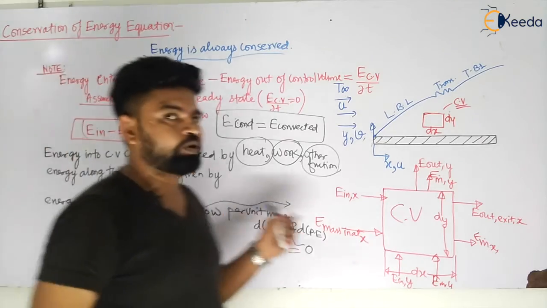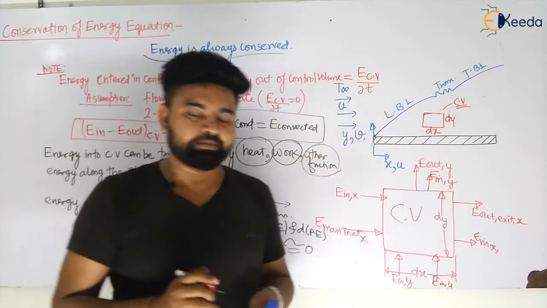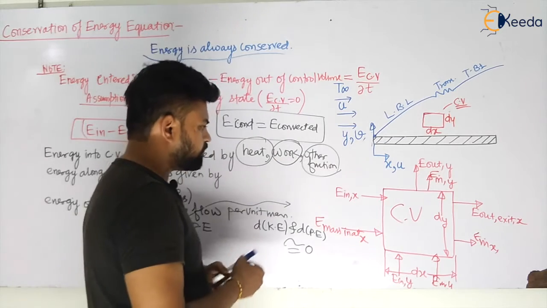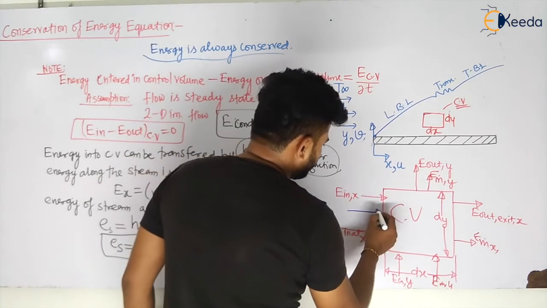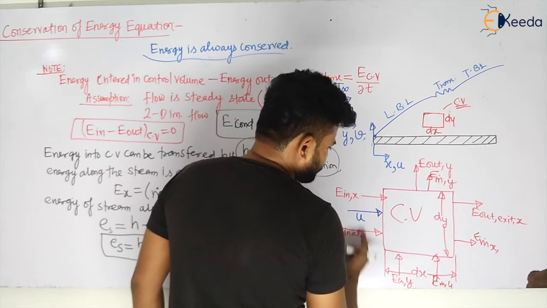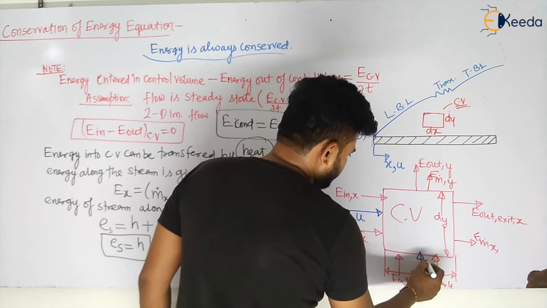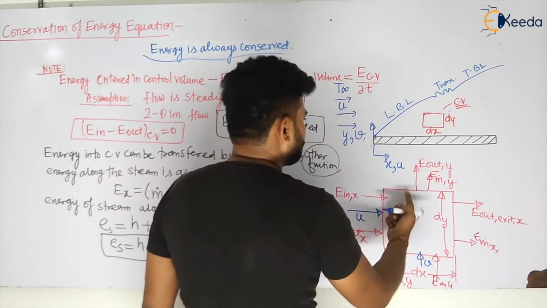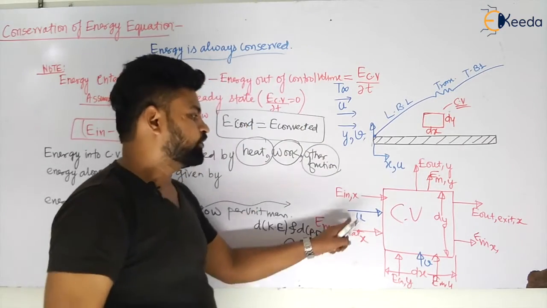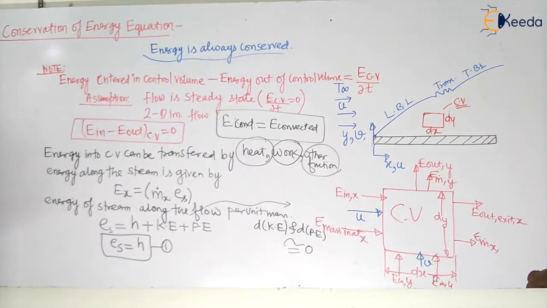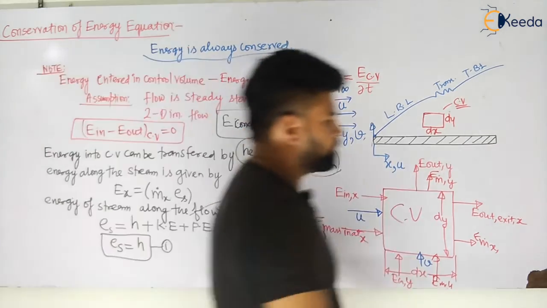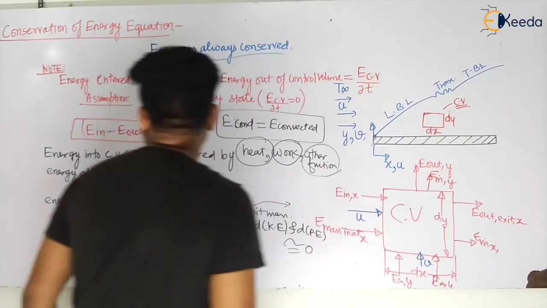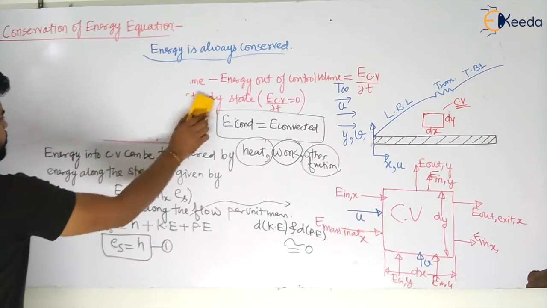Now let us balance all the parameters. What will happen? You already know that u is the inlet velocity in the x direction and v is the inlet velocity in the y direction, and all other velocities you know, and mass flow rate you know easily, my dear students. So let us see what will happen. Now let us do the energy balance.